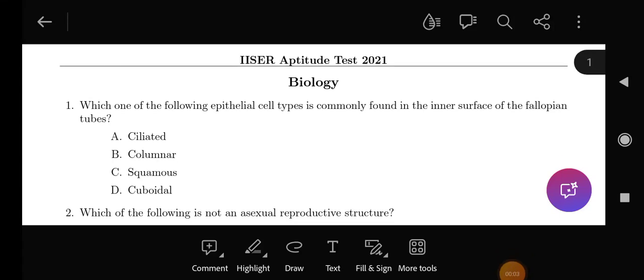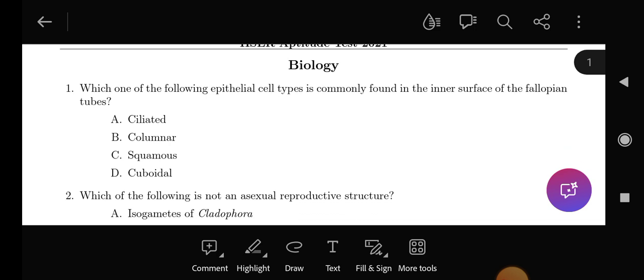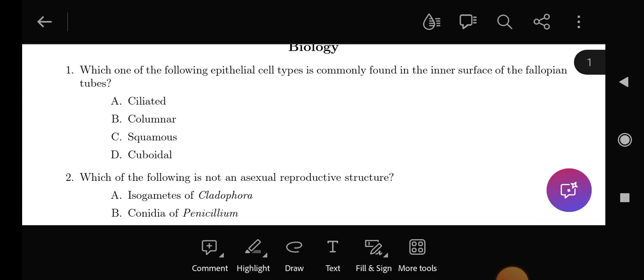Namaskar. I will solve the biology paper that came in 2021 in the IISER aptitude test, that is IIT. The first question was, which one of the following epithelial cell types is commonly found in the inner surface of the fallopian tubes? Now there is a confusion between option A and B, ciliated and columnar. We know that columnar epithelium is present in fallopian tube and it is ciliated. So what will be the answer?